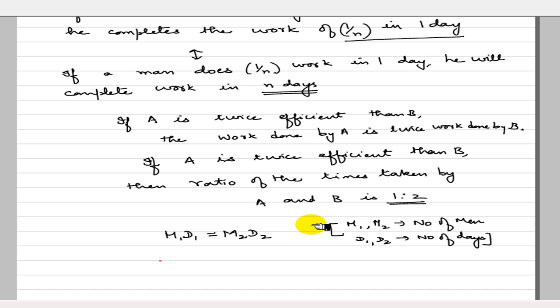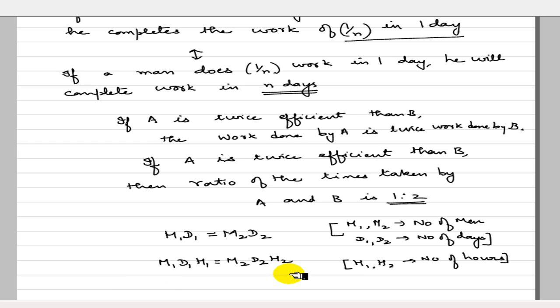Similarly, M1 D1 H1 is equal to M2 D2 H2. So here H1, H2 represent the number of hours per day. So if M1 people are doing a work and the same work M2 people are doing, and if M1 people are taking D1 days and H1 hours, then M2 people will take D2 days and H2 hours.